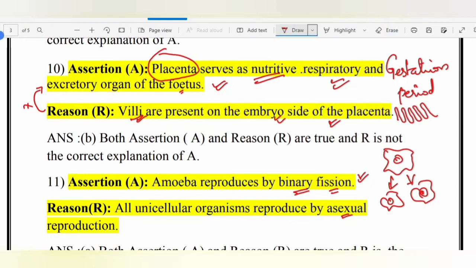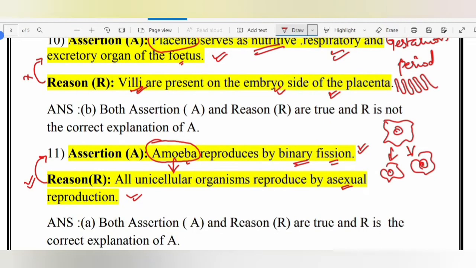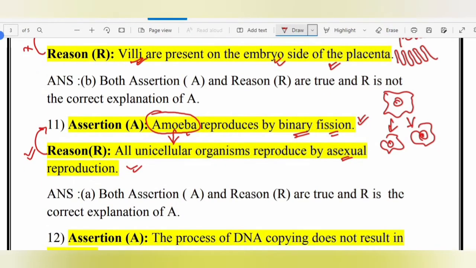Now here we can say that assertion and reason both are true, and reason is the correct explanation of assertion, because they are saying that amoeba reproduces by binary fission, which is a true statement. Reason, they are saying that all unicellular organisms reproduce by asexual reproduction, which is also a true statement. And here they have given the example of amoeba, which is a unicellular organism. So we can say that these two are related to each other. So assertion and reason are true, and reason is the correct explanation of assertion.